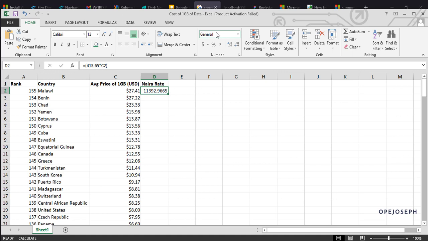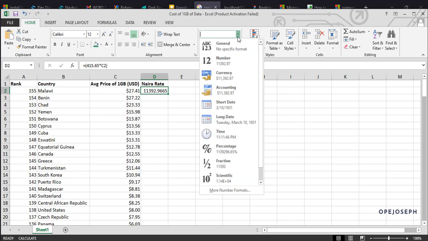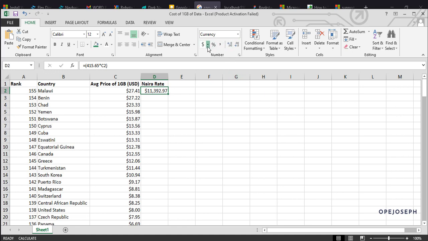Let me see if I can make the data type currency. I'm still at the home tab. I'm doing exploration already, so don't worry if you don't understand. I'm still going to take time to explain to you. So see, currency. I'm telling you that it's a currency. Good. So more accounting format. I want to take naira. I don't want it to be in dollars. I want it to be in naira.